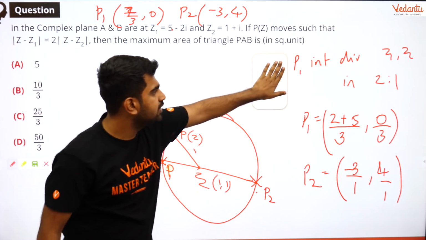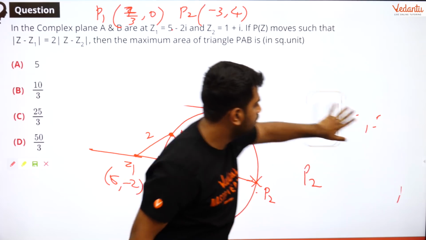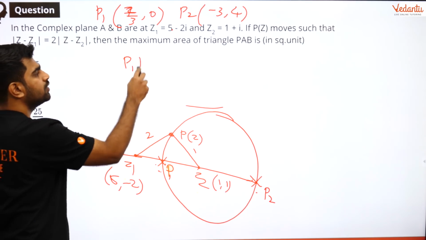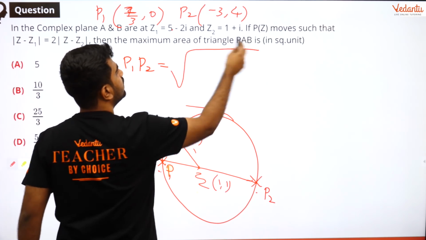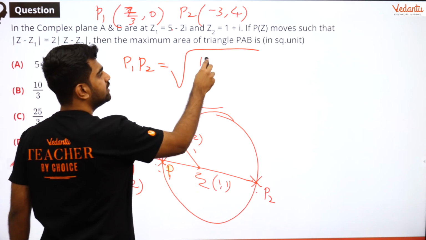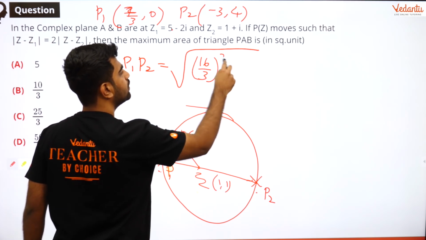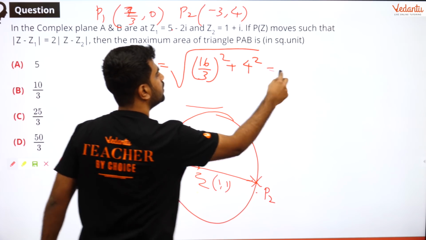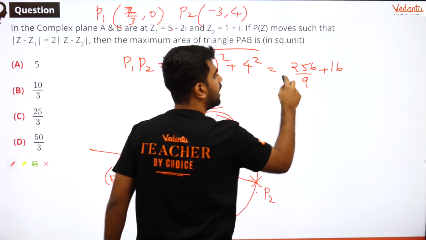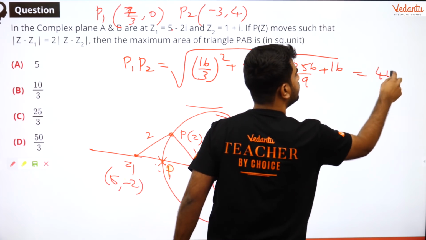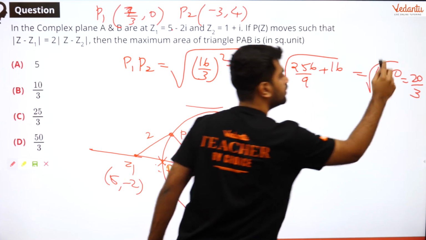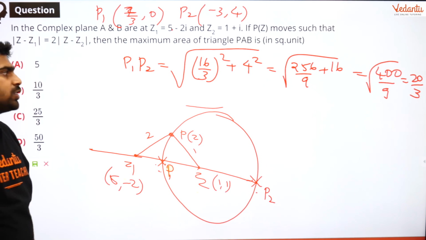So let me erase all of this. Okay, so distance between P1 and P2 is what? I will use the distance formula. Square root of 7 by 3 minus 3, which is 16 by 3, whole square, plus 4 square, which will be 256 by 9 plus 16, under root, which will be 400 by 9, which will be 20 by 3. So the diameter is 20 by 3.